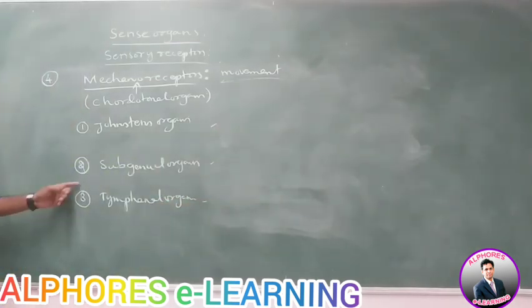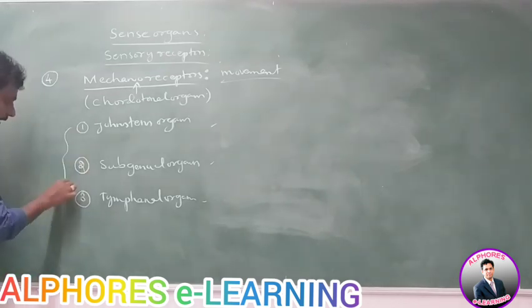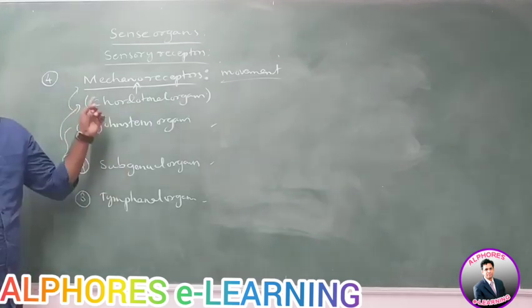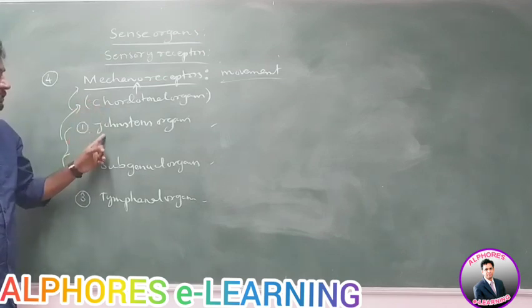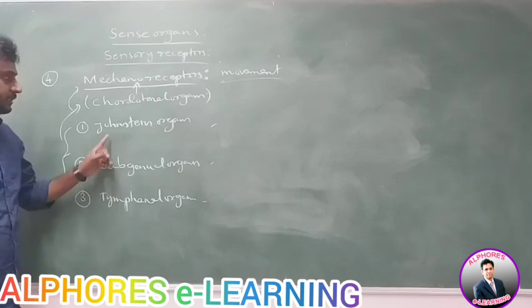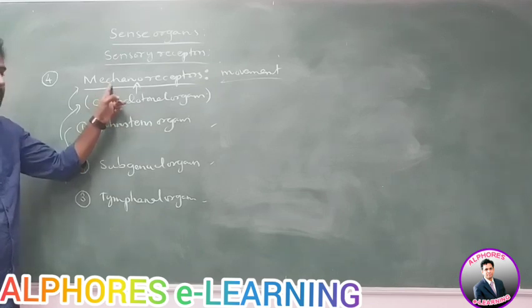Okay, Johnston's organs, subgenual organs, tympanal organs. These three are cardotonal organs which have the mechanoreceptors.